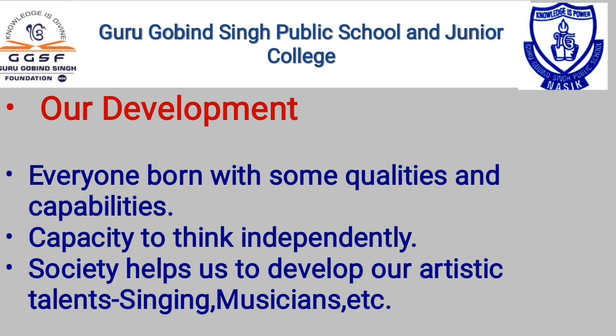Understand? So how is it possible to prove our capabilities and qualities, and when, or where will it be possible? Behind all this there is only one answer, that is the society. Society provides us the platform to prove our qualities and capabilities, and at the same time society also encourages us to do a particular act which is good for the society. Everyone is born with some qualities and capabilities, and only the society is the platform where we can prove them.